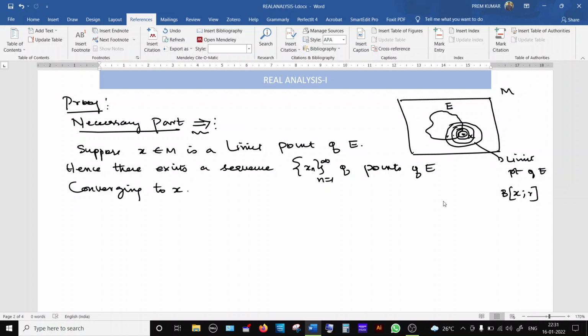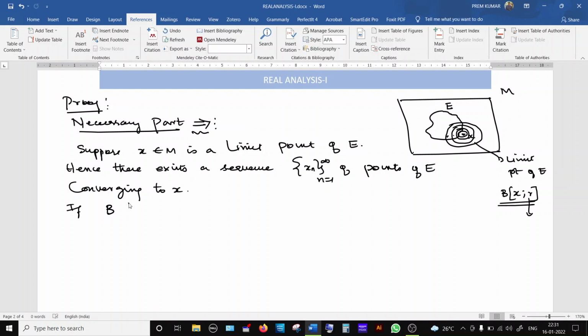Now I am taking an arbitrary open ball. The radius is an arbitrary radius, not a fixed one. So if we show that this open ball contains at least one point of E, then any open ball will contain at least one point of E. So that's why, now we are going to take generally an open ball.